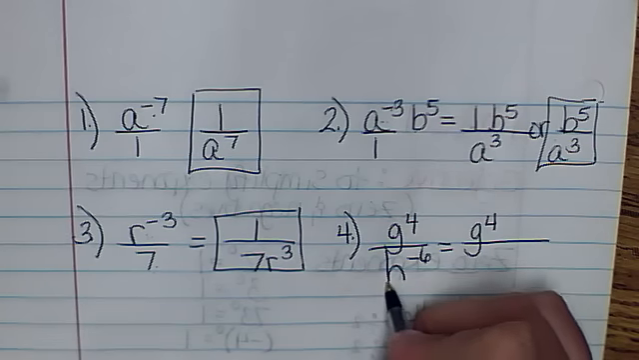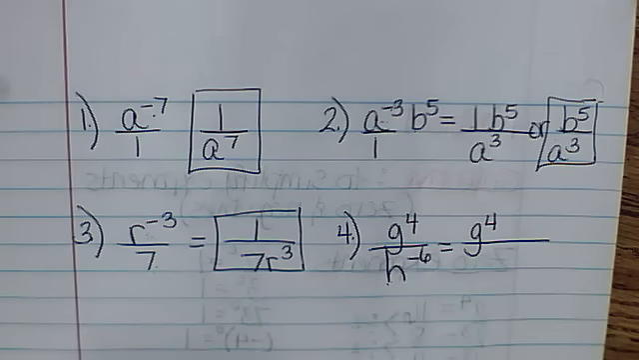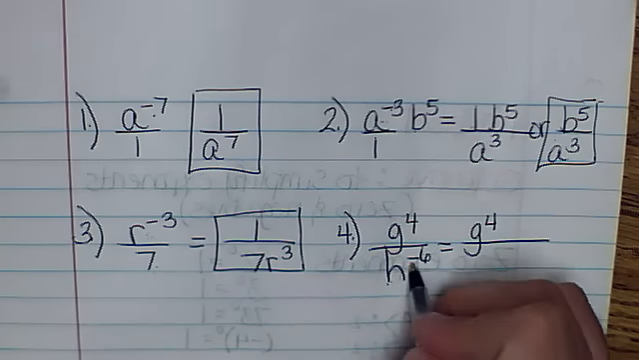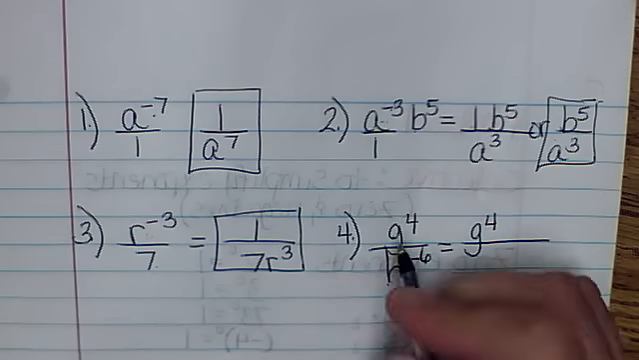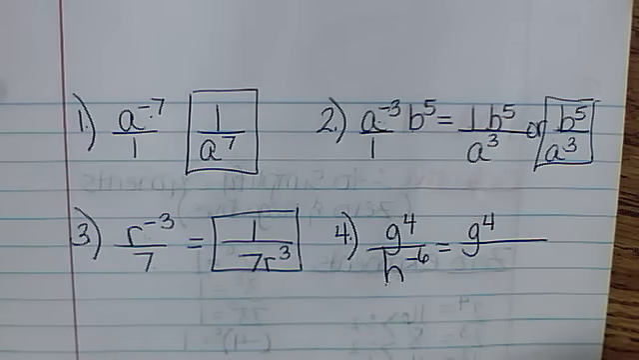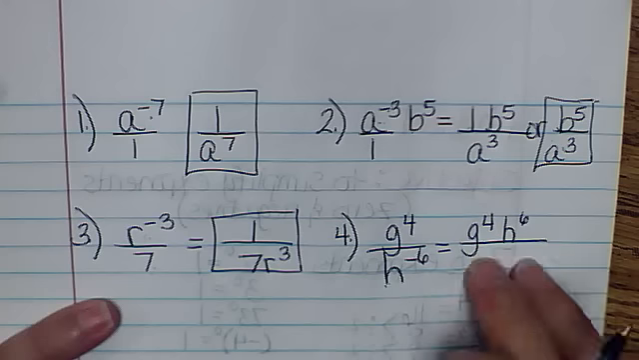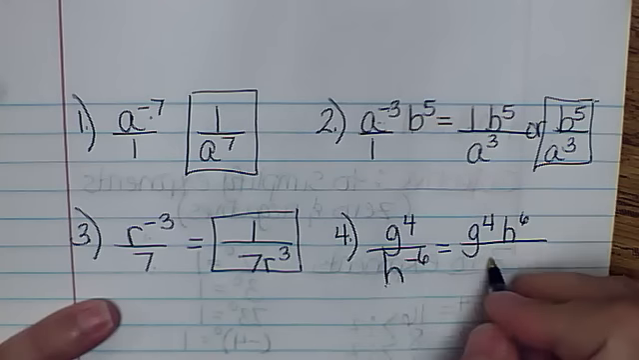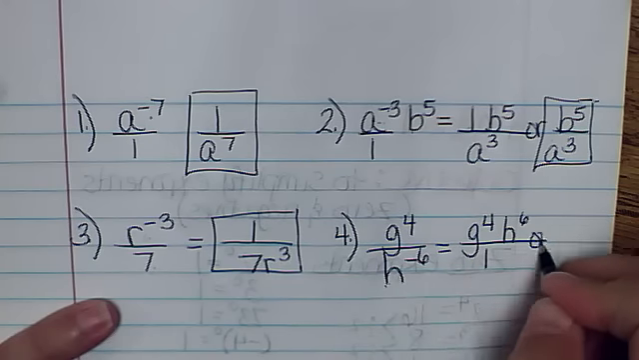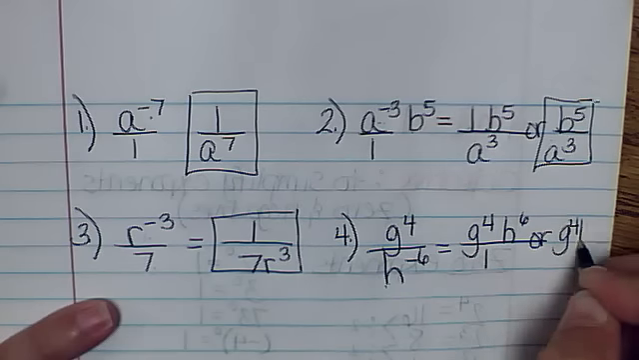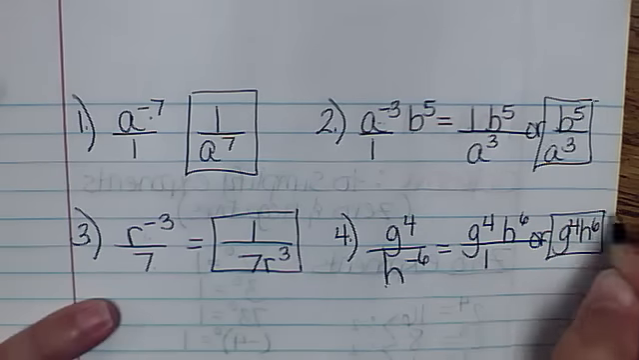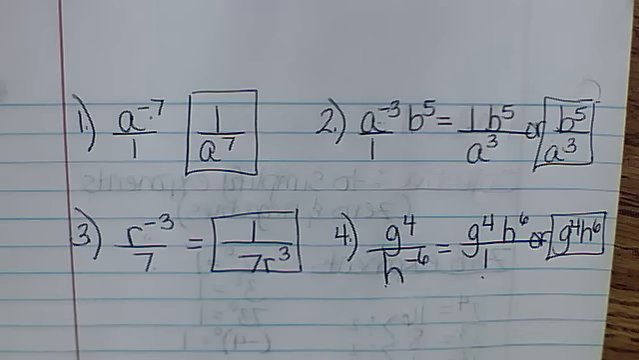The h's, though, have a negative 6 exponent, and that's not okay. It's not okay to have a negative exponent, but it's in the bottom. So if it's in the bottom and I flip it, that means it jumps up to the top. And then there's nothing on the bottom. Either you put a 1 on the bottom or you just leave it as g to the 4th, h to the 6th.